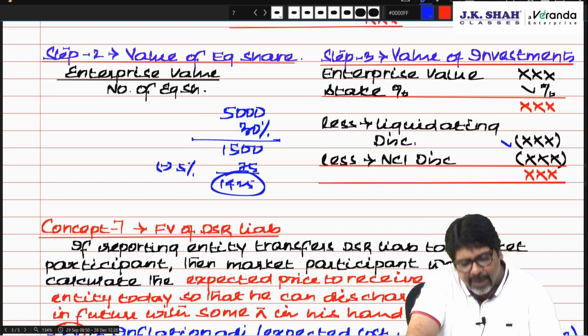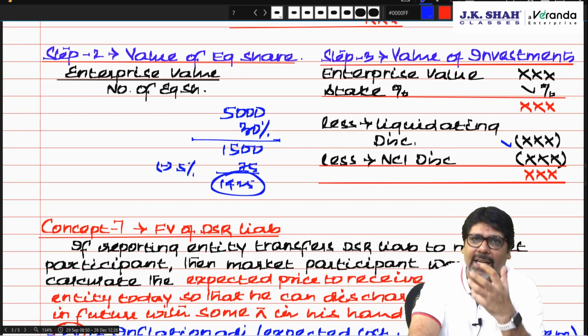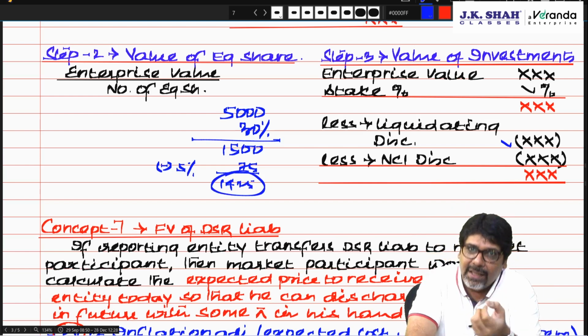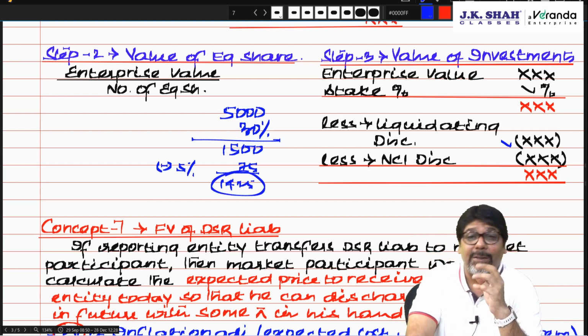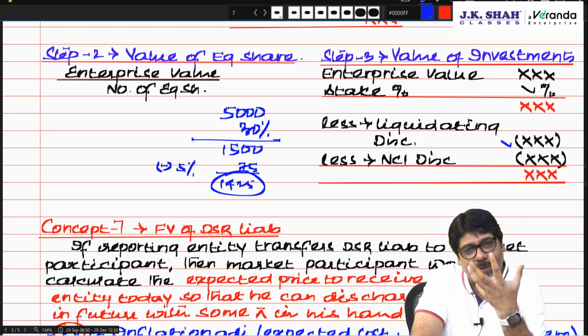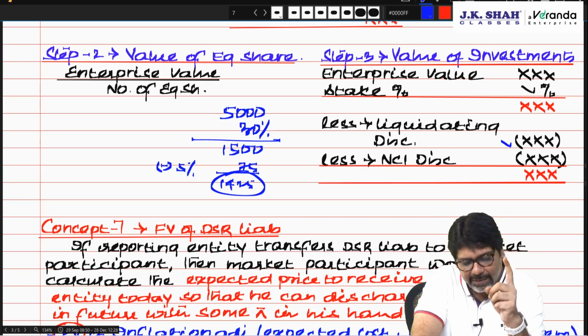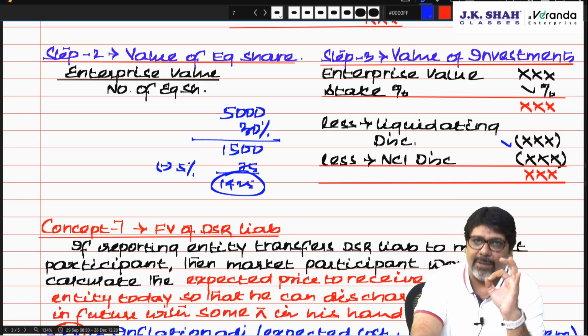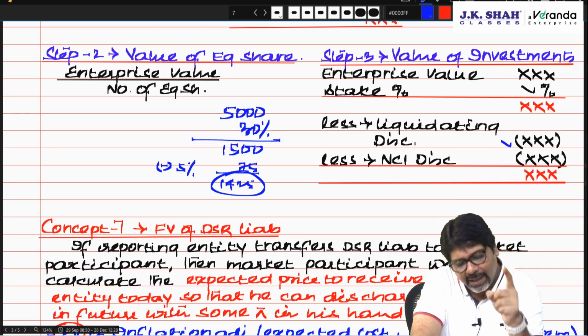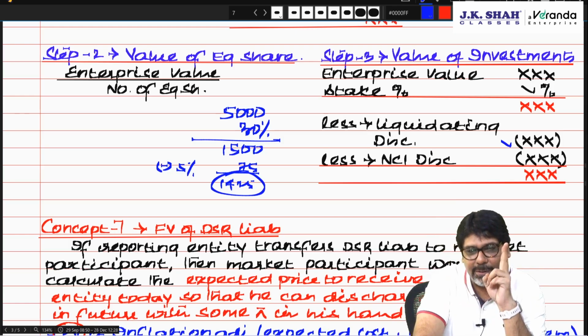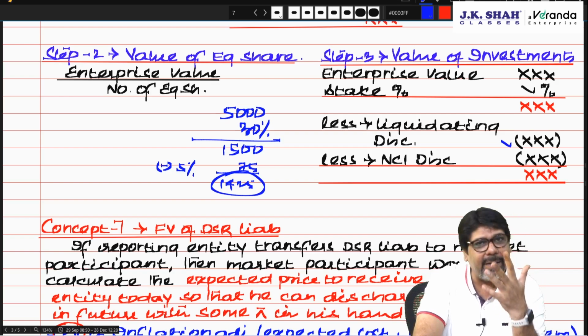So when I'm finding out the enterprise value, the enterprise value includes control valuation. So when I'm selling my investment, my 30% investment, according to enterprise value it is showing 1500. But will I get 1500? No, there will be two discounts. One is the liquidating discount and one is the NCI discount. Am I clear?